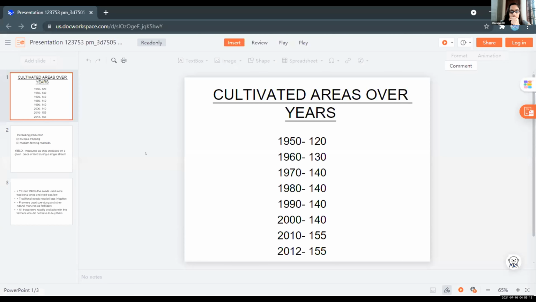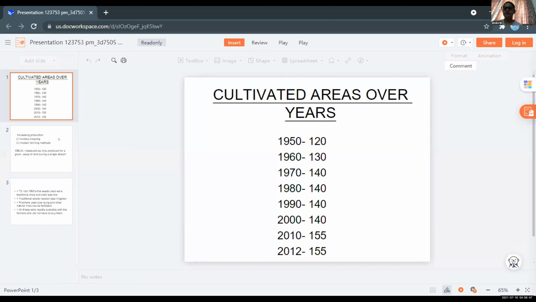Ma'am, can you see the screen? Yes. Good morning, myself Devika here to do the seminar. So we will start with the cultivated area over years. As you can see, in 1915, the cultivated area was 120 million hectares. After 10 years, in 1970, it increased to 130 million hectares. From 1970 to 2000, it was 140 million hectares, and in 2010 and 2012, it was 155 million hectares. From this, we could understand that there is an increase in the cultivated areas.